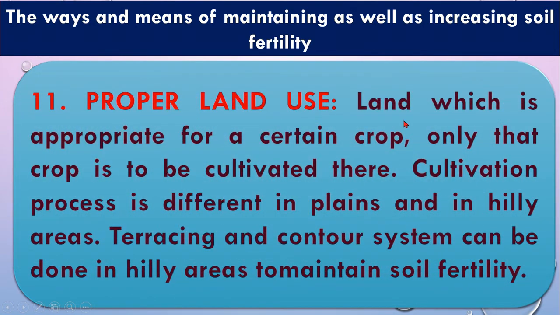Next is proper land use. Land which is appropriate for a certain crop, only that crop is to be cultivated there. That means we know that in the water stagnant condition we cannot cultivate potato, wheat, groundnut. So that means you can cultivate rice in that land. If the farmer cultivates potato in water stagnant condition in this land, that will not give you the proper production. So that is why you have to follow the proper land use. Like in the hill tracts area, if you cultivate tea in the hill tracts area, that will be good for the production and that will easily increase the soil fertility.